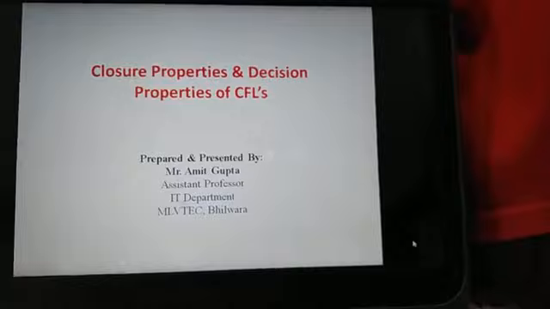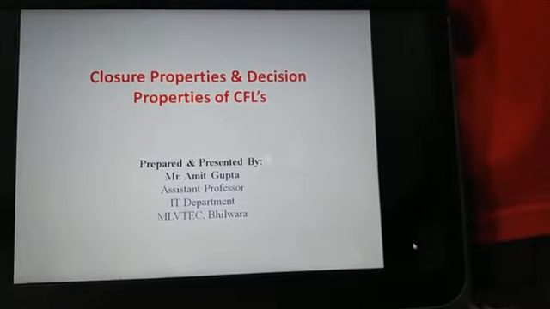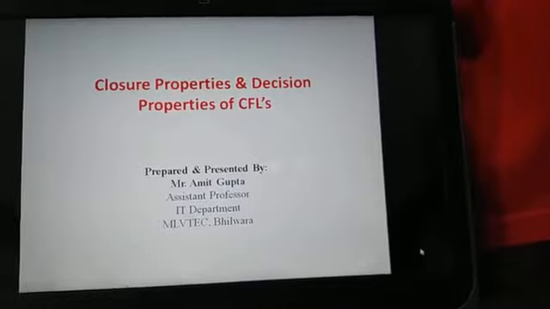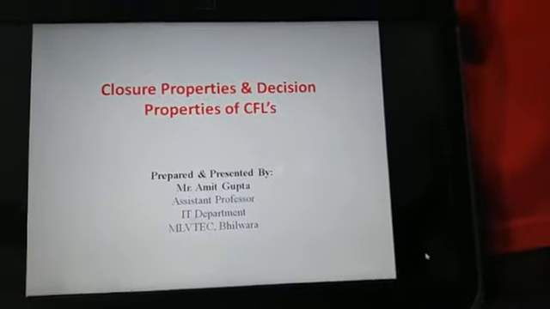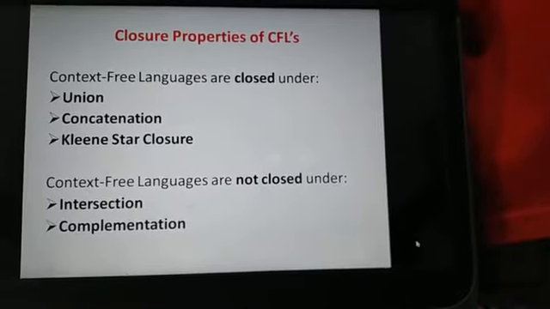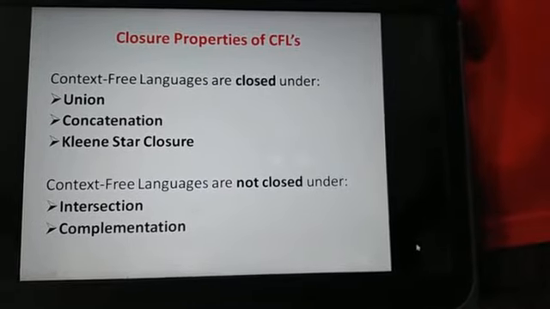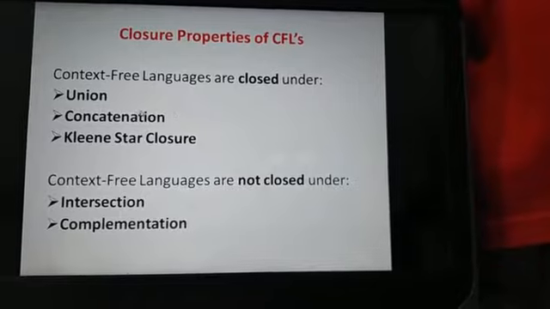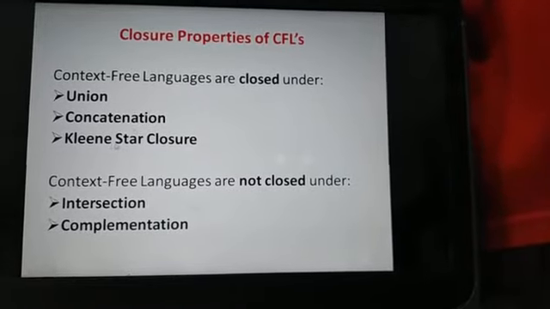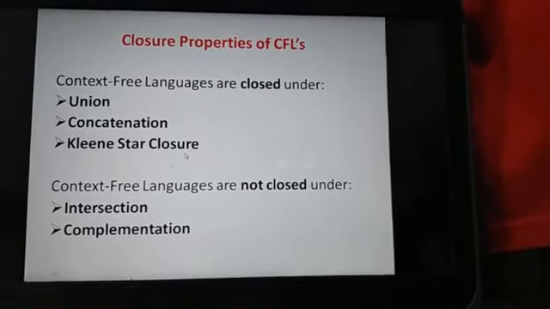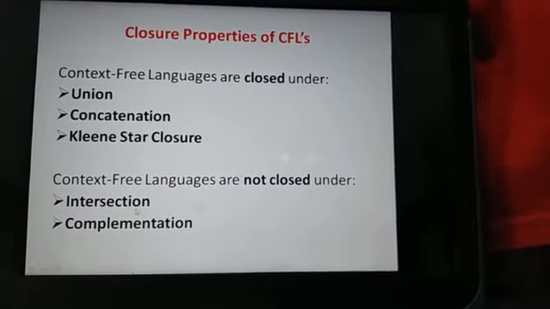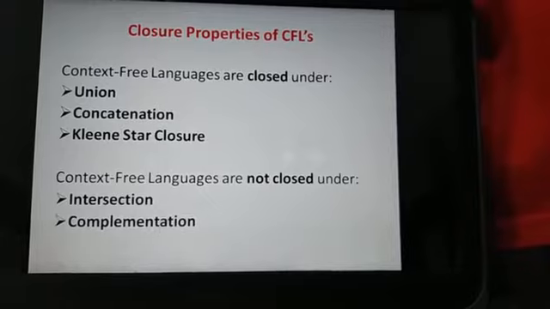Hello students, in this video lecture we are going to discuss an important topic of theory of computation, that is closure properties and decision properties of context-free languages. First we discuss the closure properties of context-free languages. Context-free languages are closed under union, concatenation and Kleene star closure. The context-free languages are not closed under intersection and complementation.